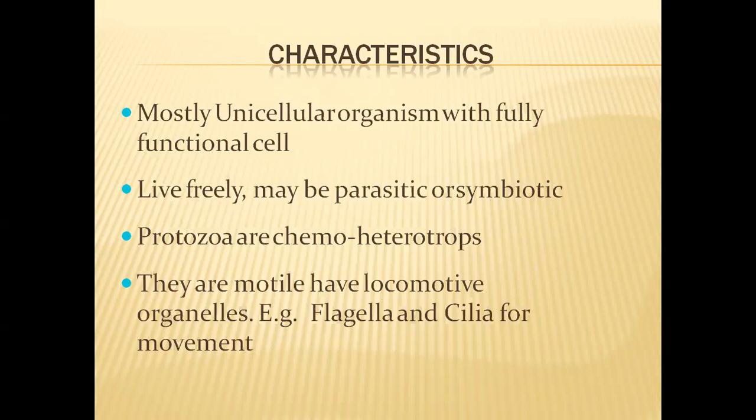This is one more important feature of animals. In this function of movement, some organelles help them for motility. Those organelles are called locomotory organelles, and examples for these are flagella and cilia. Apart from flagella and cilia, pseudopodia are also present in some protozoans to help in motility.